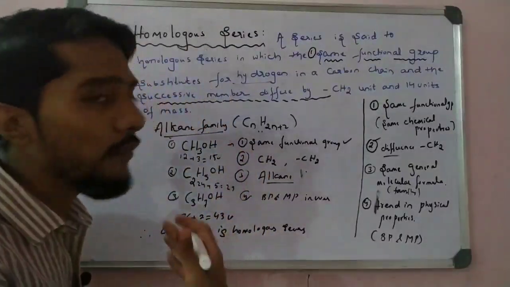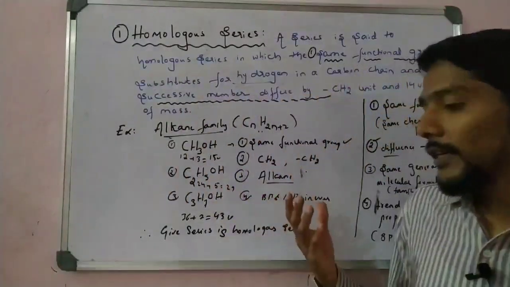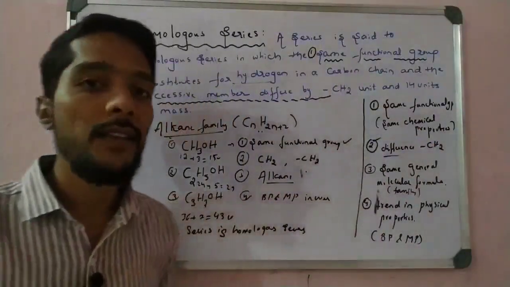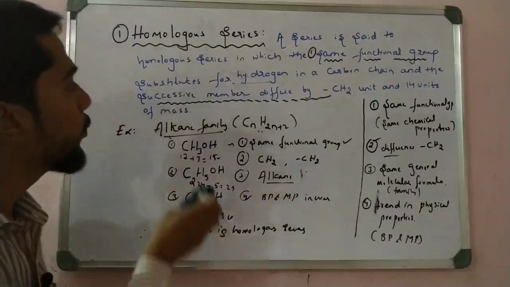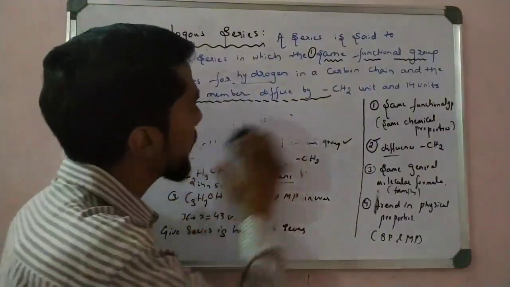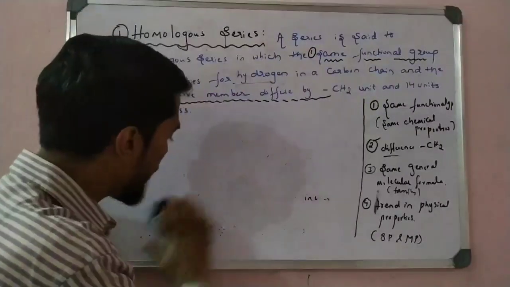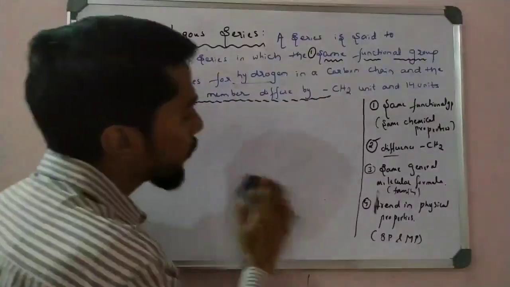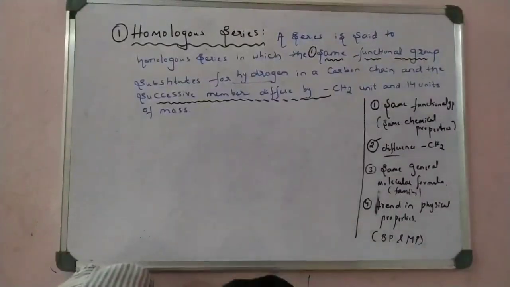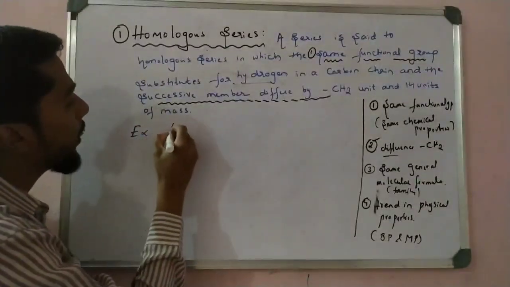So now take another family, the alkene family, right? Please write down this concept, and after that we can take another example. Okay, please write this. Now I can remove this example. Take the second example and try to satisfy those conditions. If the conditions are satisfied, then we say the given series is a homologous series, right? So I take another example: the alkene family.